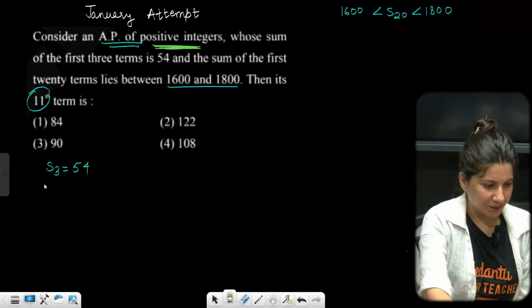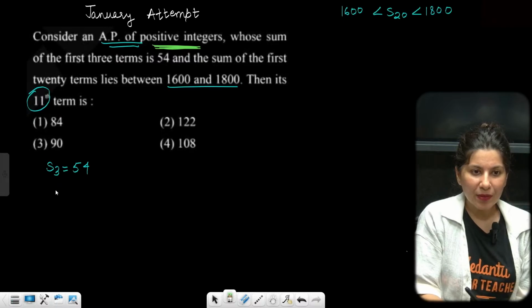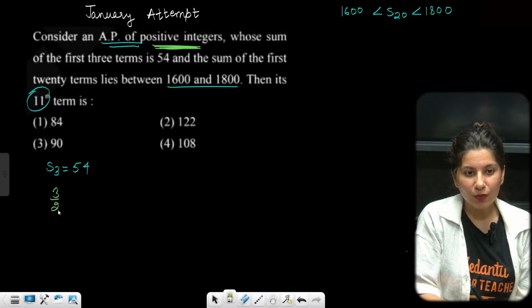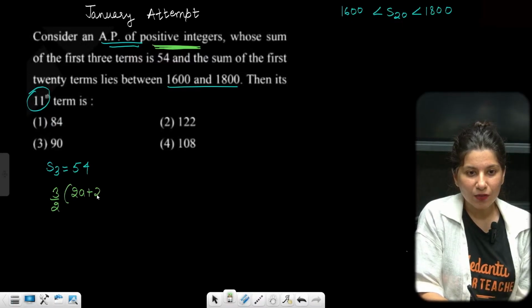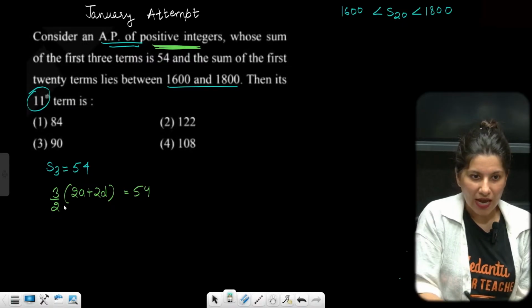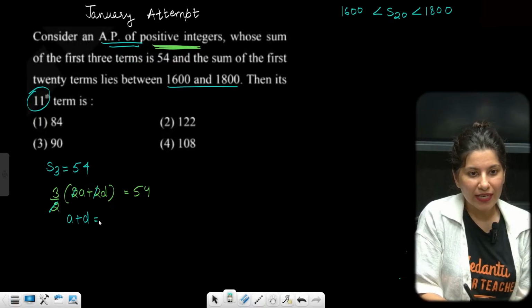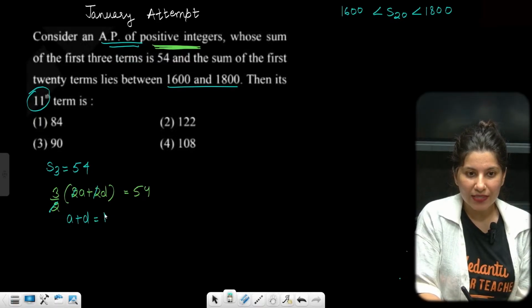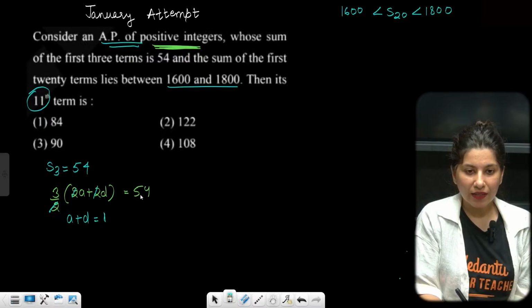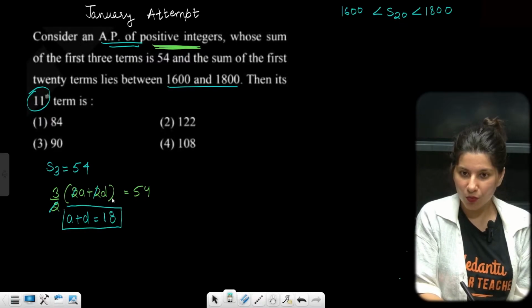S3 will be what, ma'am? S3 will be 3 by 2, 2A plus 2D is equal to 54, yes. Now can you see, I can actually cancel 2. So A plus D you will get 54 by 3, 3 1s are 3 and 3 8s are 24. A plus D is coming out as 18.